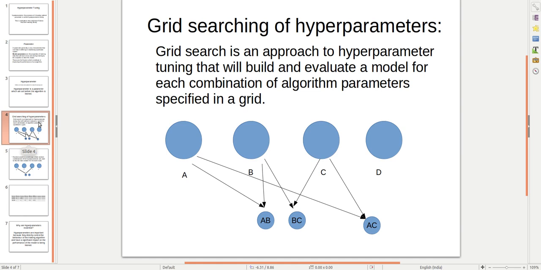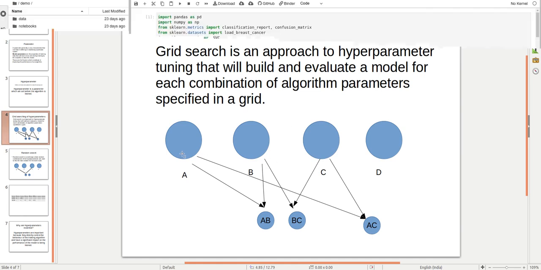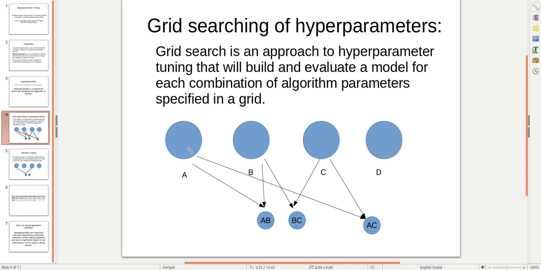Now, in simple language, let's take an example. If we have four houses A, B, C, and D, and a person wants to find me in one of these houses, what will grid search do? It will make combinations of the houses.